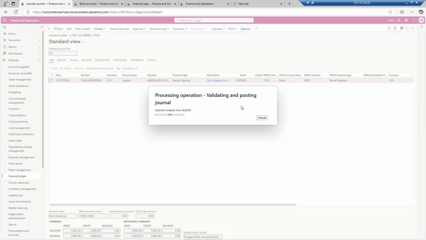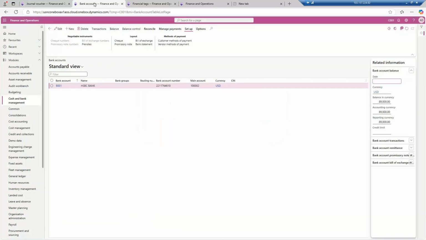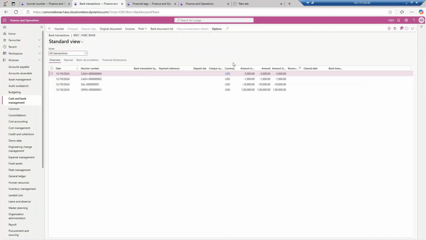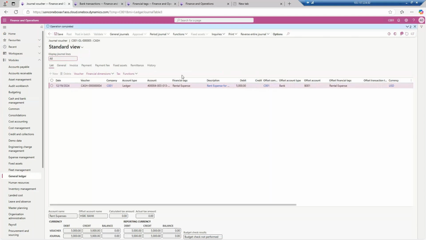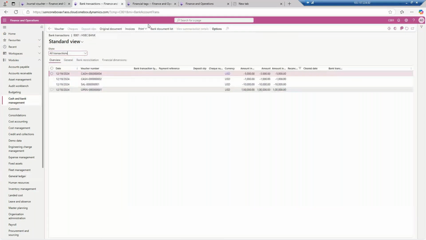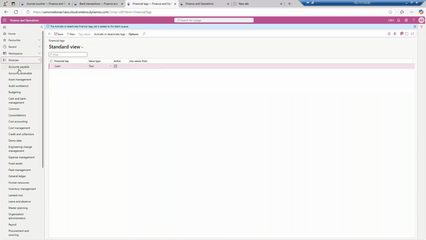Now what we will do, we will again find out the same impact at the bank account level. Now the 5,000 more gets reduced. If I click on the transaction level, at the transaction level, this 5,000 rental expense has also come up. Now you see the posting is done. If you go to the trial balance level, you will find that one more entry has been created in the trial balance.